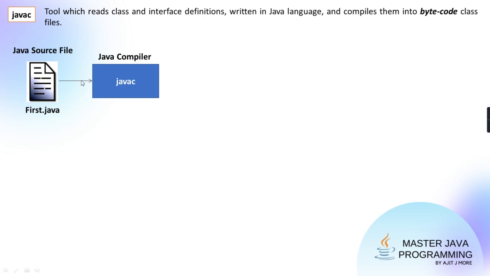This tool will read the source code, and as I said, it will check whether the syntax of the Java language is followed or not. If not, it will give you appropriate syntax and semantic errors. Then, if there are no errors, it's going to convert it into a Java executable, also called bytecode.